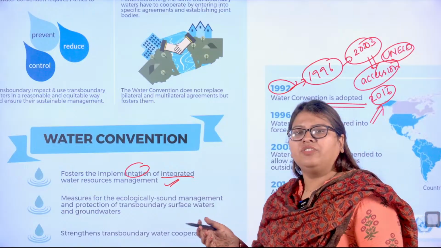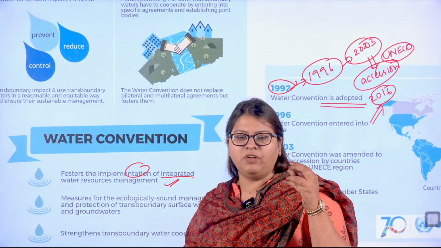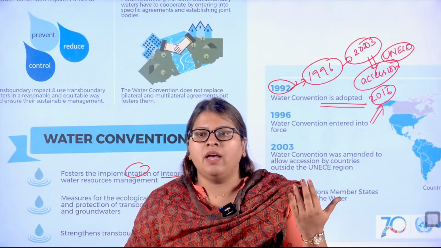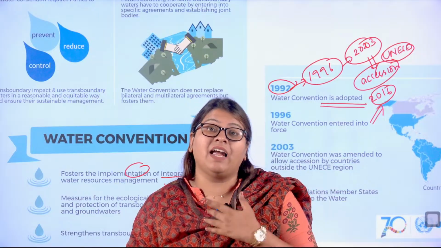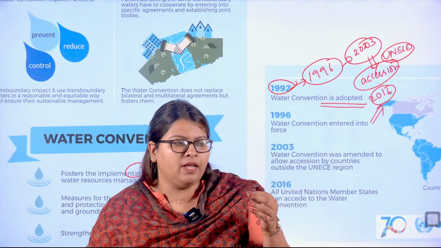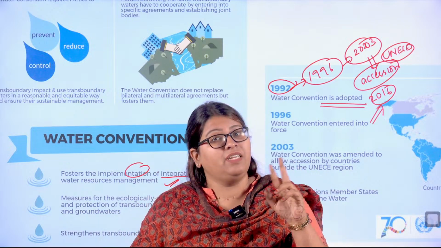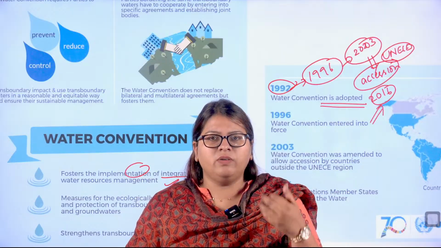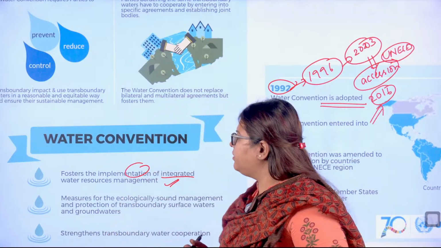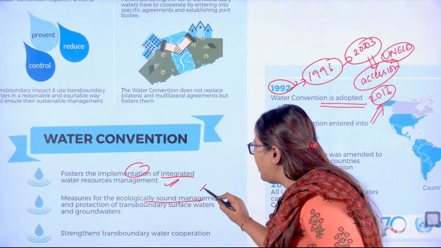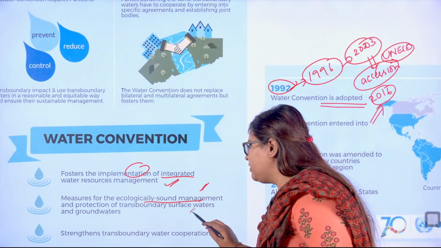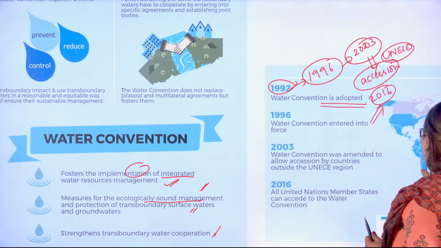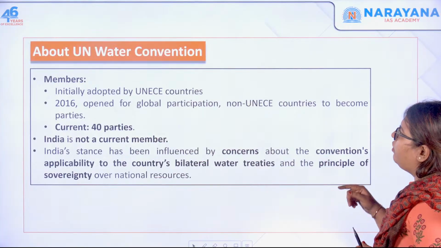Very easy. So these are all common sense. See, UPSC never gives exact questions that are actually mentioned over here. Certain questions have to be answered through our common sense. These are certain static topics, like for example UNECE, when it was established, these can be static, but what the objectives are is something that you can deduce through your application of mind, right? So it also ensures the ecologically sound management and protection of transboundary surface waters, and also enables and fosters cooperation further. So this is what your UN Water Convention is about.